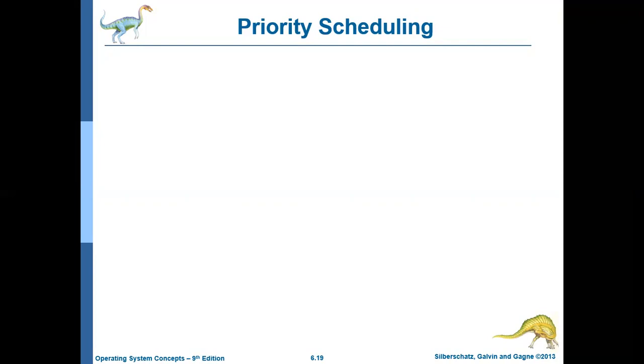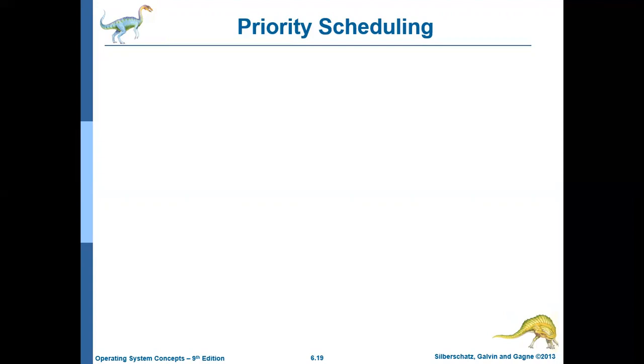So here you can say that in shortest job first, the priority is nothing but the CPU burst: the job with the shortest time will have the highest priority. Or you can say that the priority is inversely proportional to the CPU burst. That is, the job which has the least CPU burst will be given the higher priority. So that is also one form of priority scheduling algorithm.